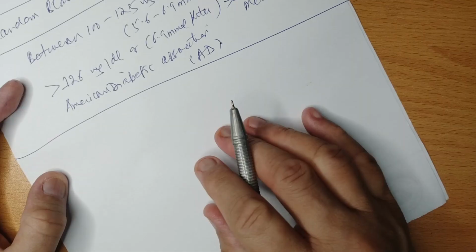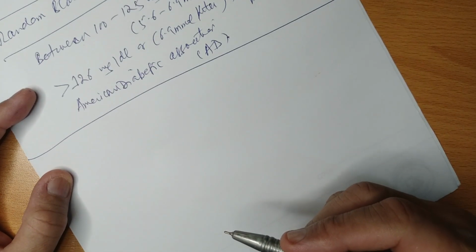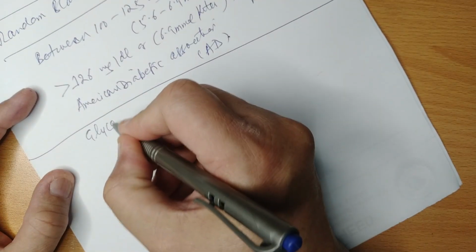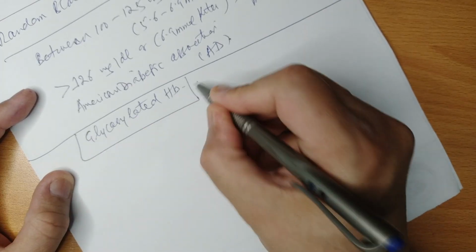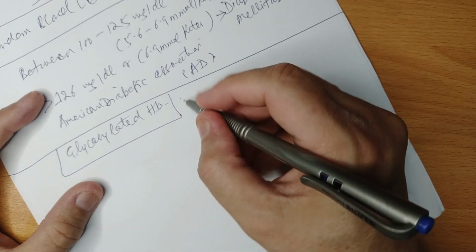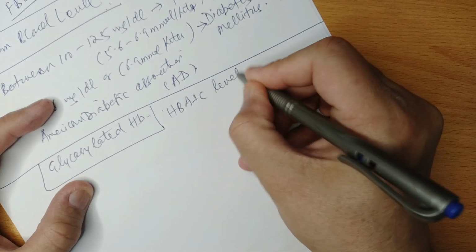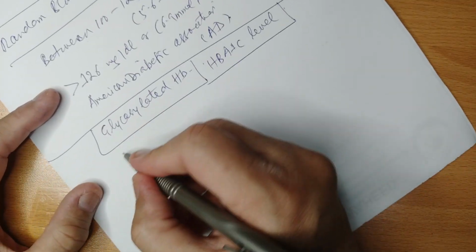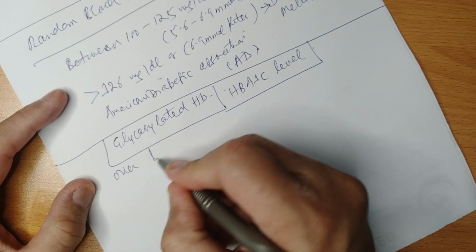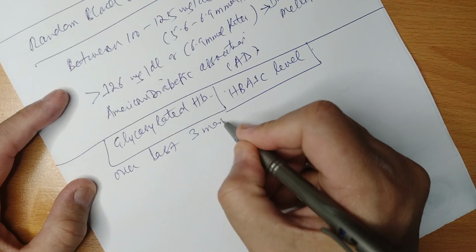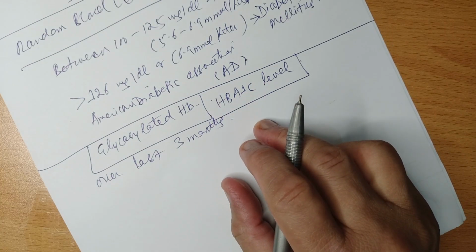Another important implication is to know the level of glycosylated hemoglobin. The hemoglobin is glycosylated, and this glycosylated hemoglobin or HbA1c level is very important. It provides us information about the levels of blood glucose over the last 3 months. Nowadays, according to the American Diabetic Association, this is the most important criterion for diagnosis of diabetes.